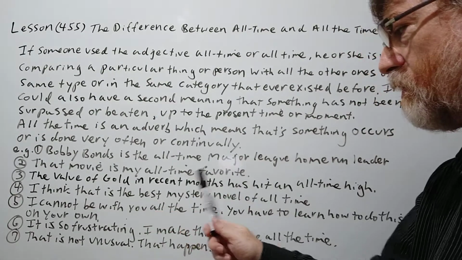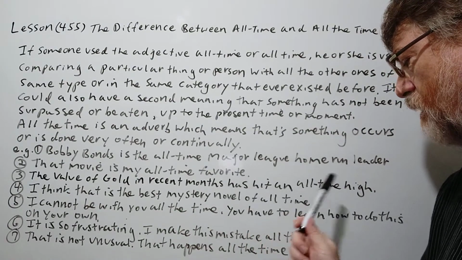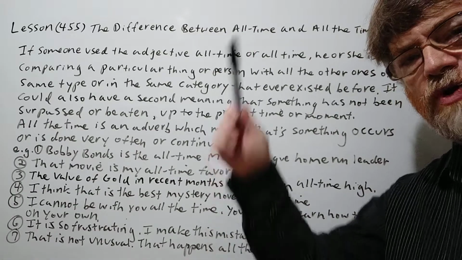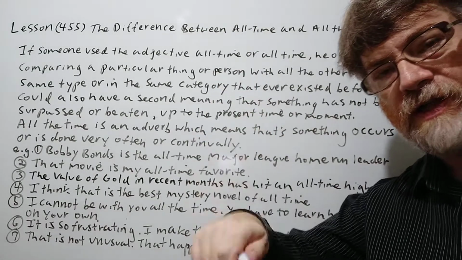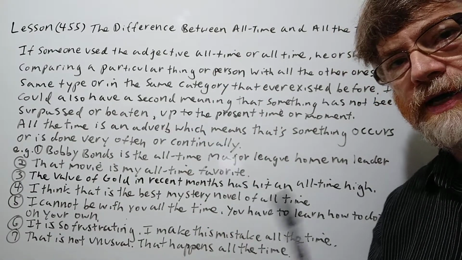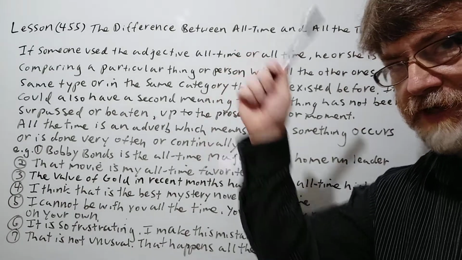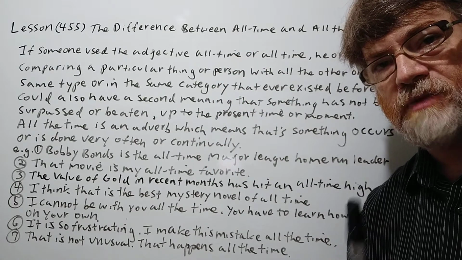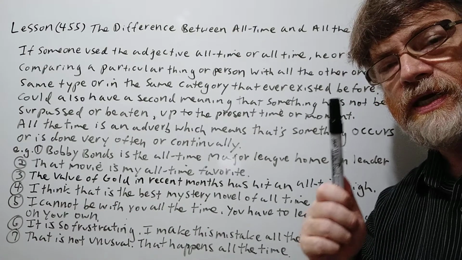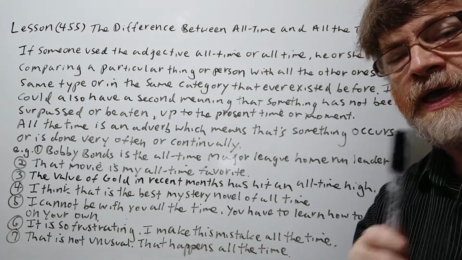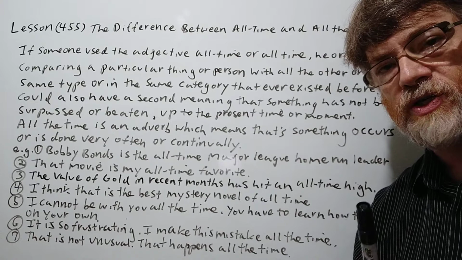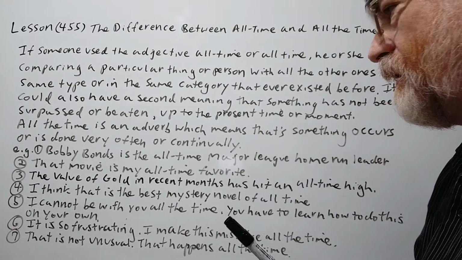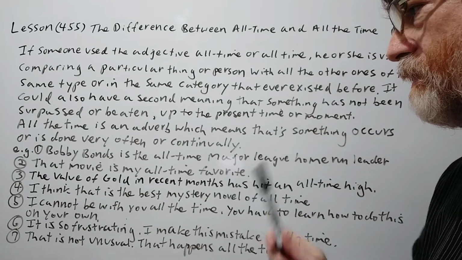All right, the next one, number 3. The value of gold in recent months has hit an all-time high. So, of course it goes up and down a little bit. It might have fallen below the all-time high again too, but it might again in the near future go back up above that. But the point is, in the last few months it surpassed its old record, and it hit an all-time high just in this last month or two. Okay, let's go on.